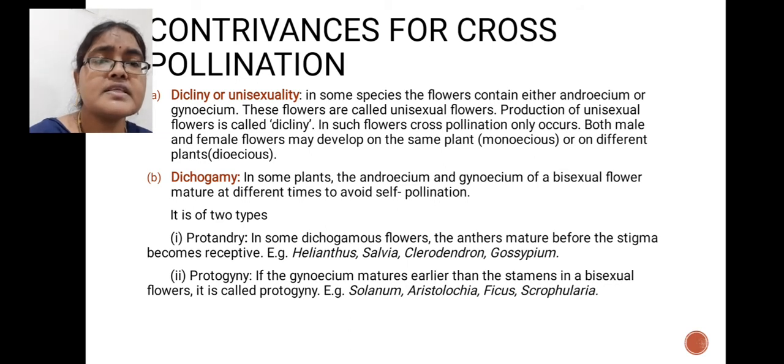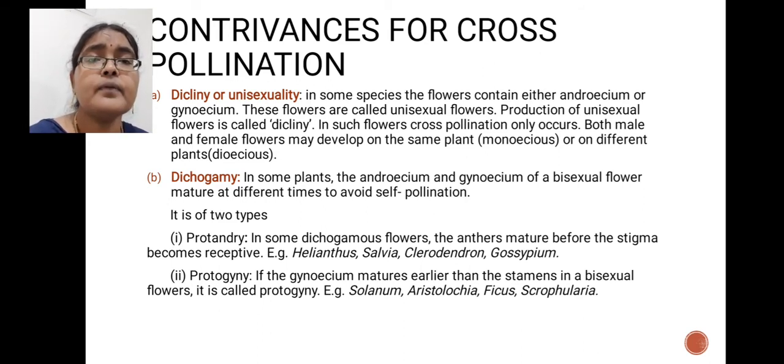On the basis of this formation of male flowers and female flowers on the same plant or on different plants, we differentiate two types of plants: monoecious and dioecious. Monoecious means male flowers and female flowers both develop on the same plant. That type of plant is called a monoecious plant. Suppose male flowers are born on one plant and female flowers on another plant, that condition is called dioecious.